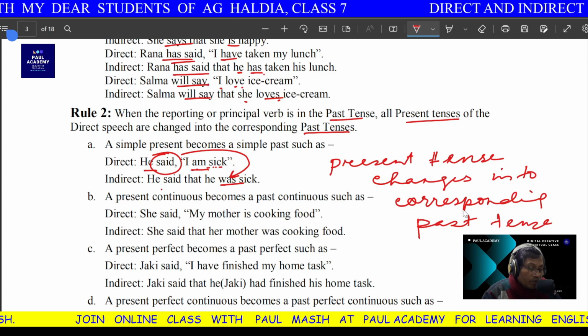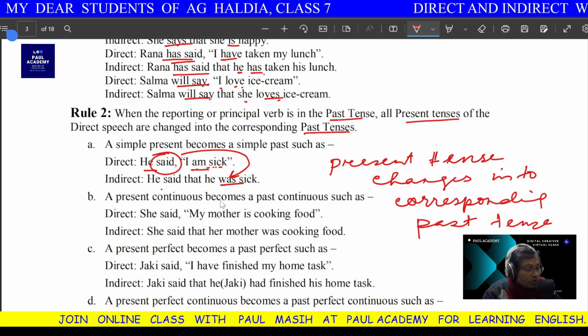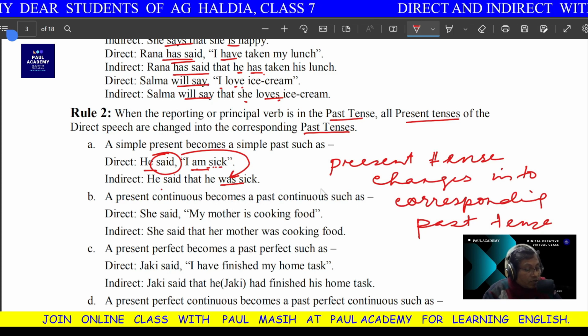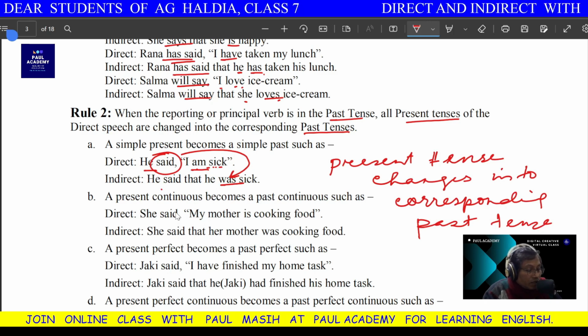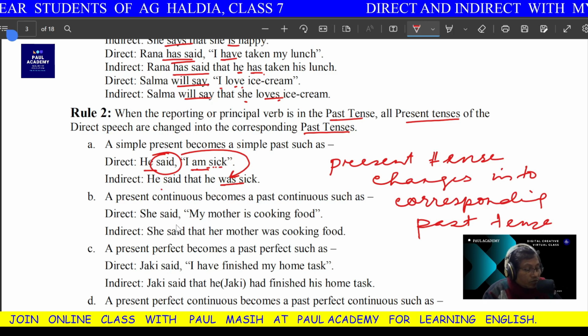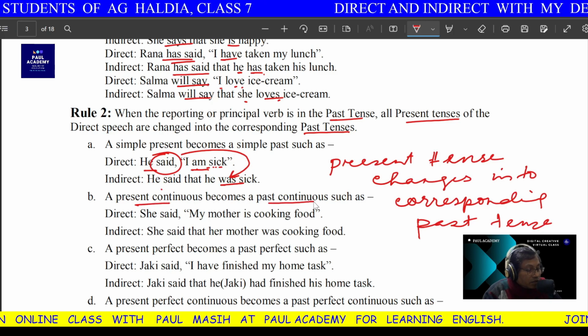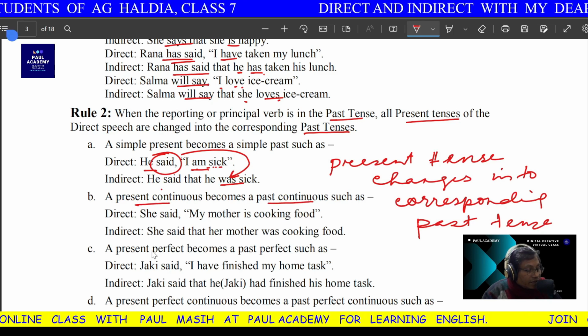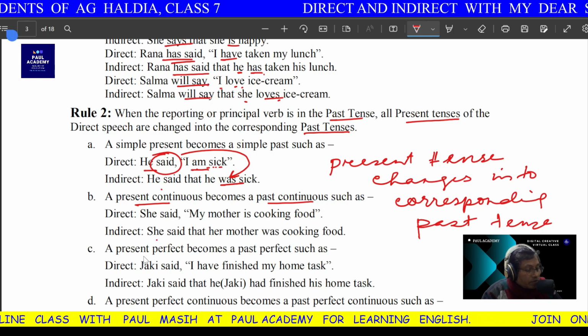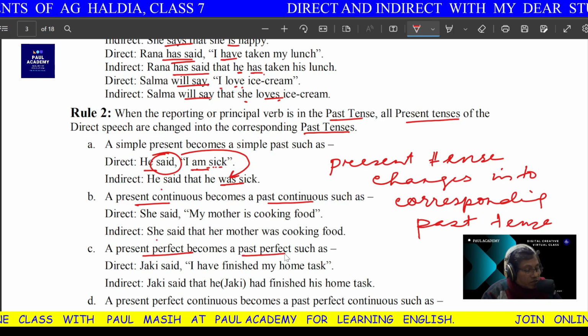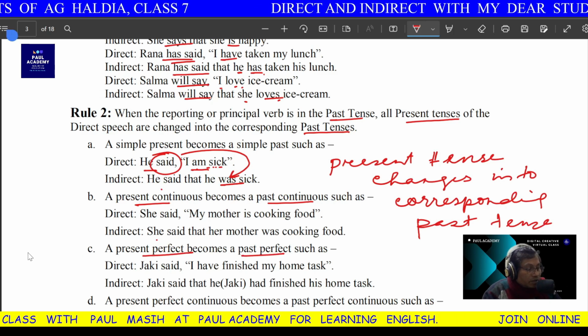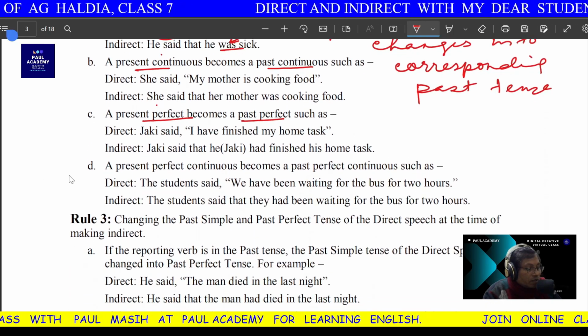Okay, this much if you remember, that will be better. No need of learning them separately. It will be making your lesson tedious and long. You will be confused. So this is present continuous changes into past continuous. Okay, next here, see here, present perfect becomes past perfect. Okay, so remember this.